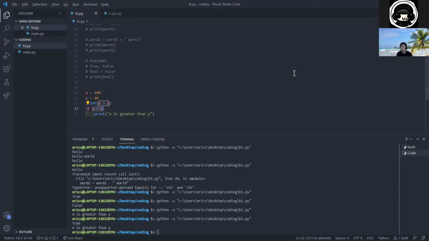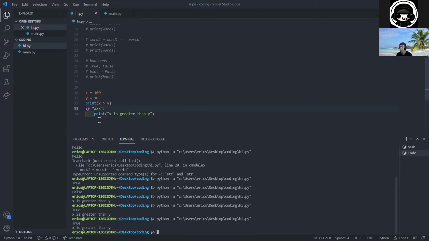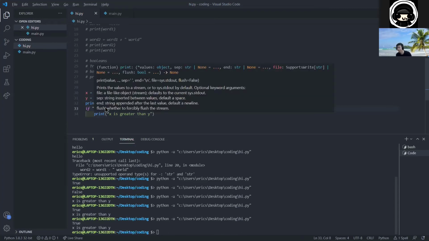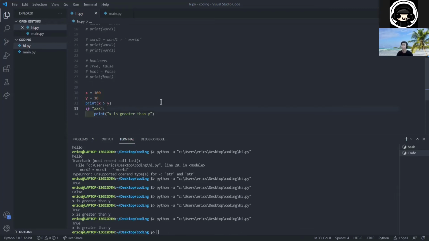Just make sure everything here has some sort of logic statement. And what I mean by logic statement is things like greater than, less than.